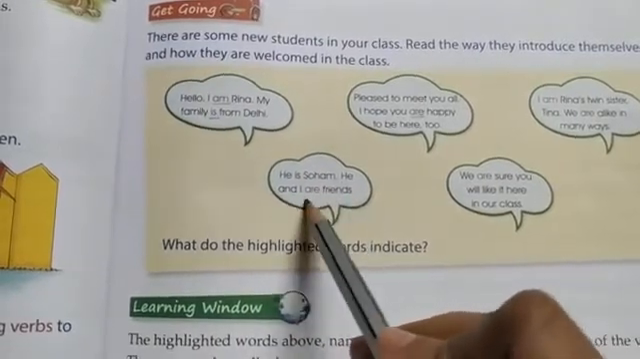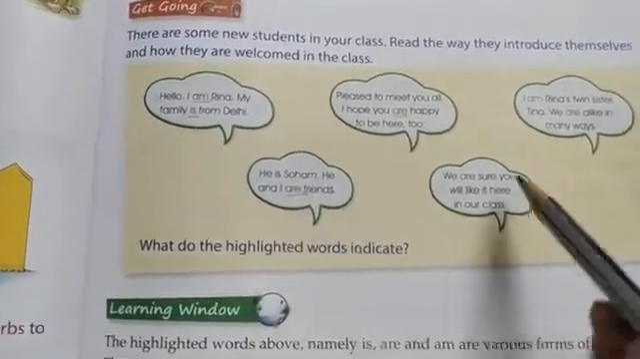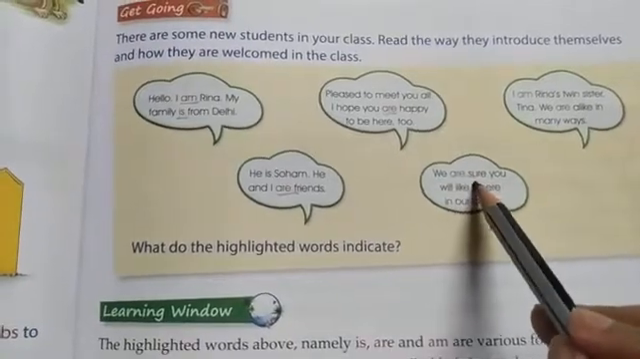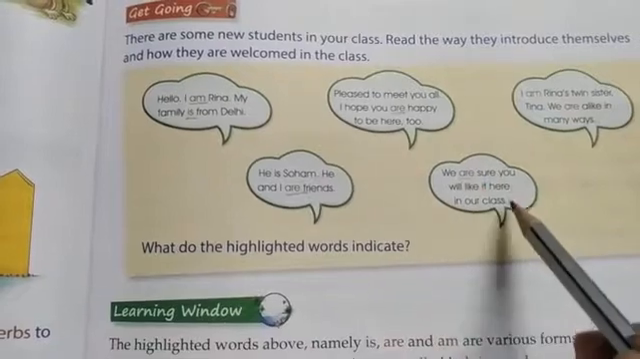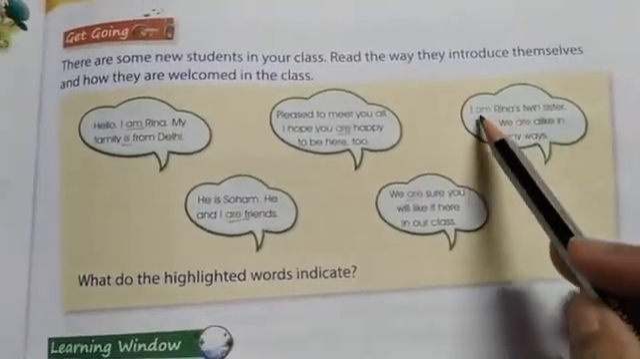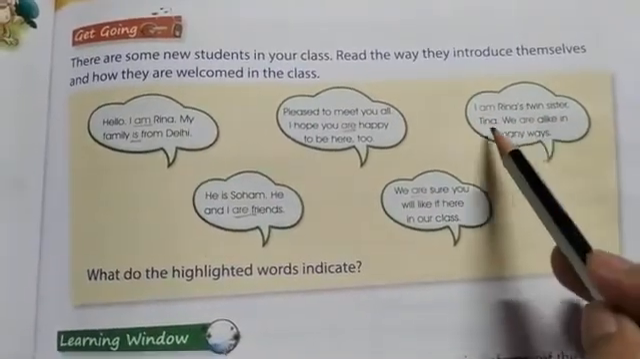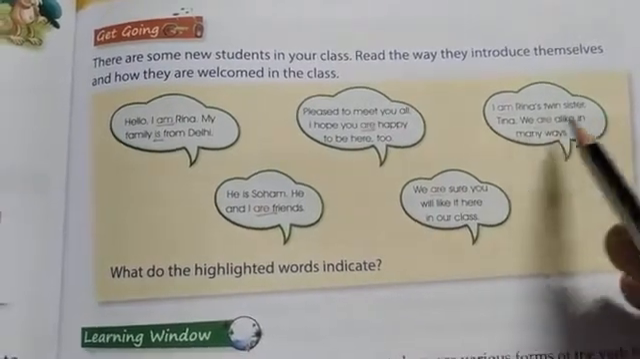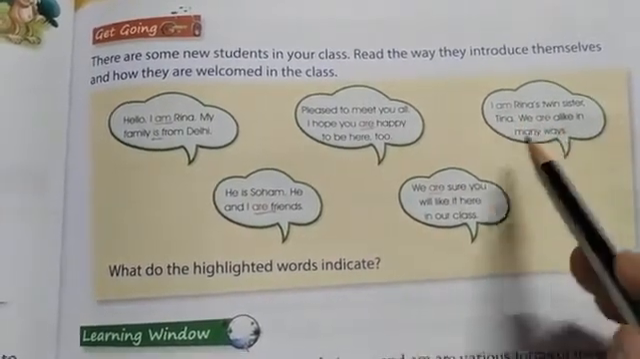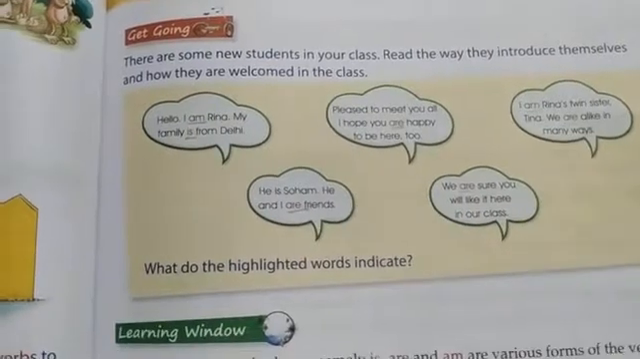He and I are friends. We are sure you will like it here in our class. So someone is saying this. Then I am Reena's twin sister, Tina. We are alike in many ways. So they are twin sisters and the use of am, are, is is shown over here.